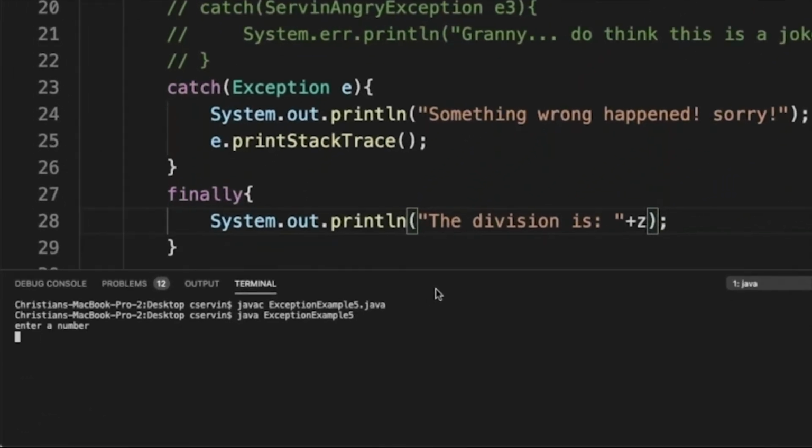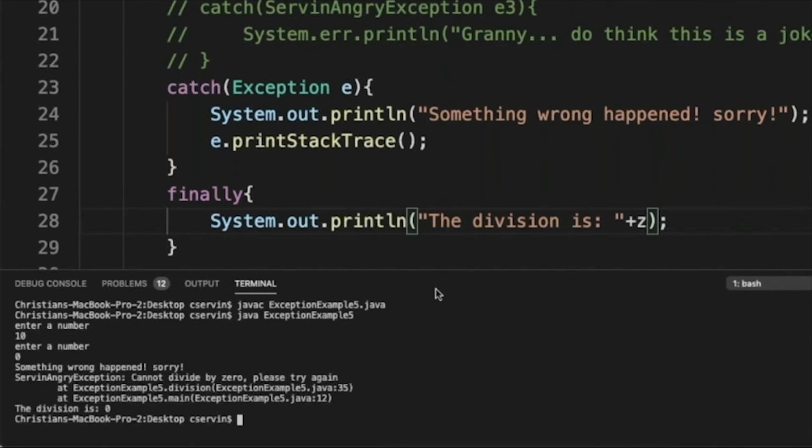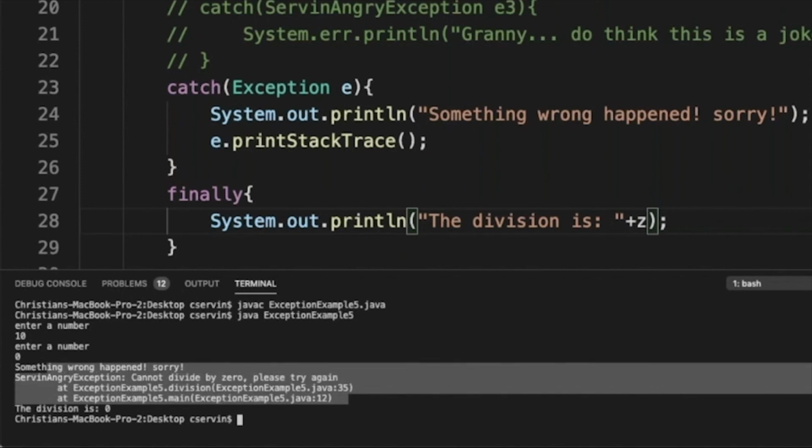All right, let me run it. 10 divided by 0, and then it will give you something wrong happened. Cannot divide by 0 came from that ArithmeticException. It was located in this method. It was located in this main. So it gives you some kind of tracing of what exactly happened.